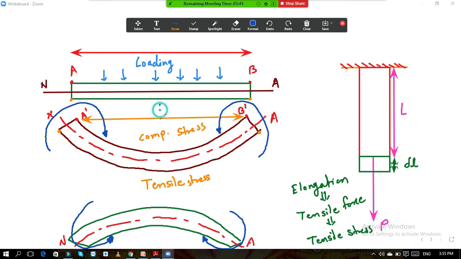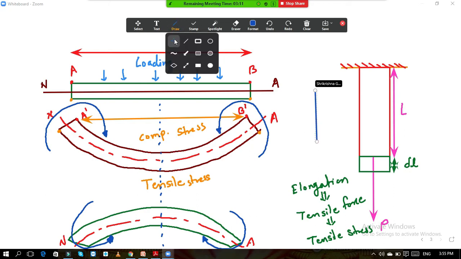If I draw one line between these two, see here, this becomes the sign convention, and you use this sign convention for sagging bend positive and negative moment. If you see this sign convention, if I consider this line, so again for this beam I will draw over here. This is the section line.